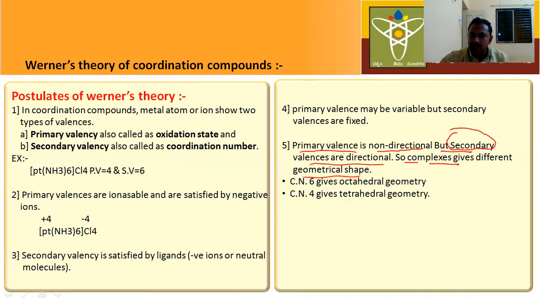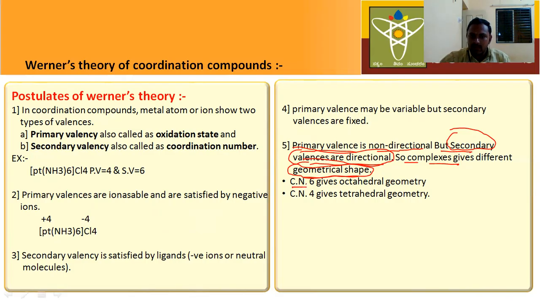Since these secondary valencies are directional, they predict the geometrical shape of the complexes. Primary valencies don't give the geometrical shape of complexes; the secondary valencies do.